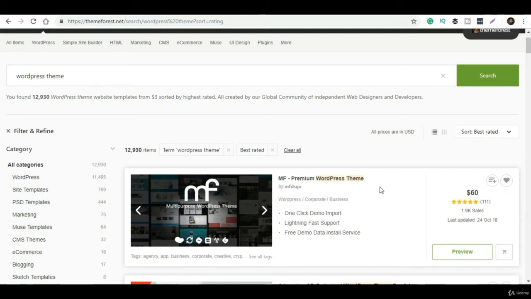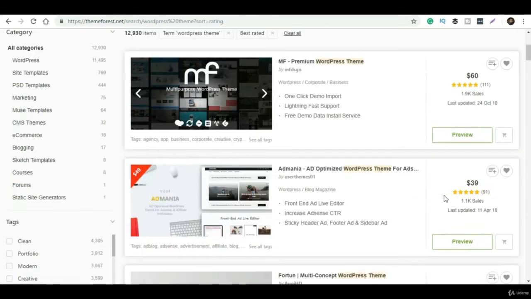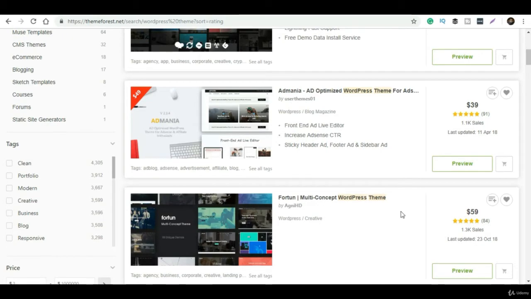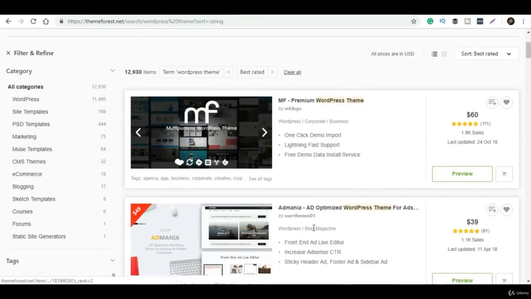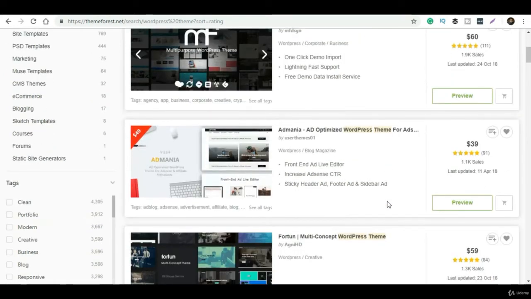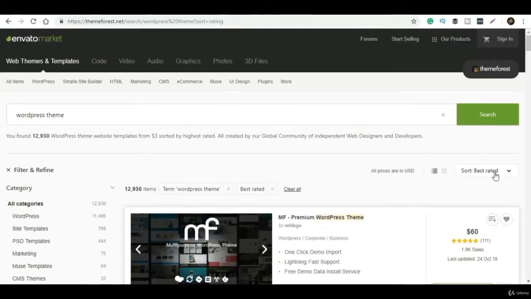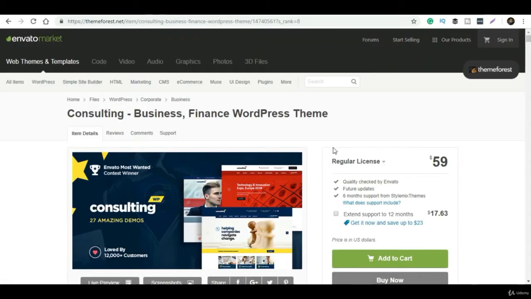My main motto for this particular theme is that it should be up to the mark. There should not be any issues with the coding, and the look and feel should be good, and it should not create any issues after we purchase that particular theme. So we will select based on the ratings of the sellers and the ratings of the particular theme we are going to purchase. For this tutorial, we will be using one theme called Consulting Business Conducting WP. This is the theme name, and I have already purchased the theme.